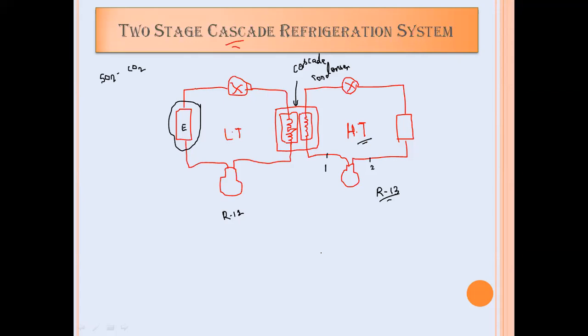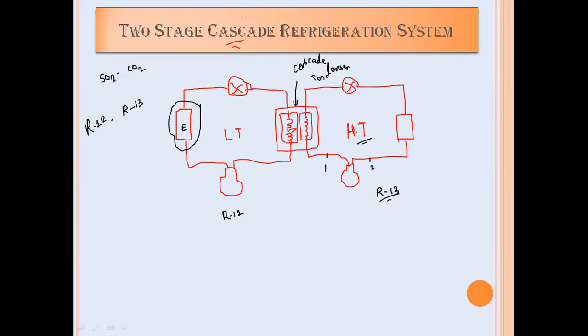Another pair of refrigerants is R12 and R13. R13 will be used in the high temperature cycle and R12 in the low temperature cycle. One more pair is R22 and R13. Out of that, R13 will be used in the high temperature cycle and R22 in the low temperature cycle.